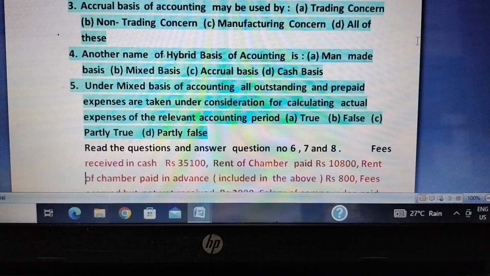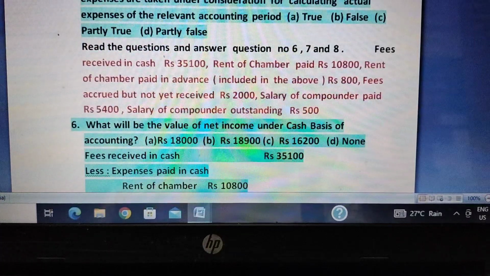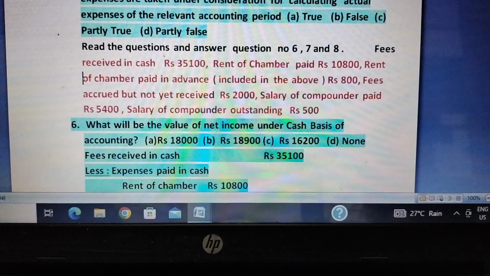Now the most important part, that is a practical problem. If you want to calculate income following cash basis, accrual basis, and mixed basis, the answer will be different because they follow different approaches. The things highlighted here in red color are the questions, the practical problem. So let's try to calculate income following the three bases. Read the question and answer questions number 6, 7, and 8.